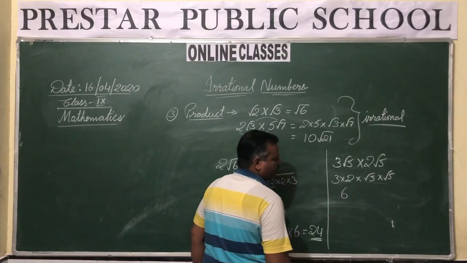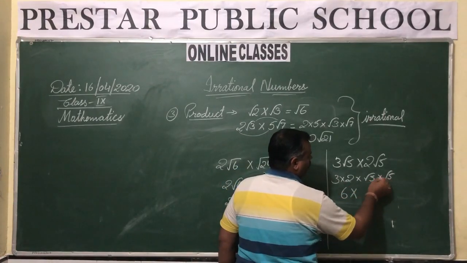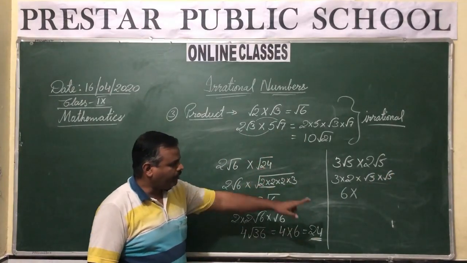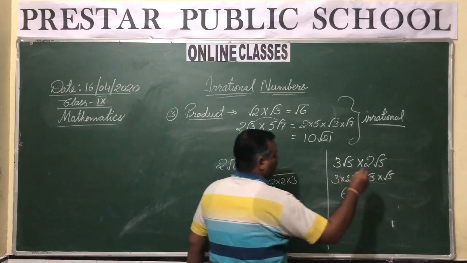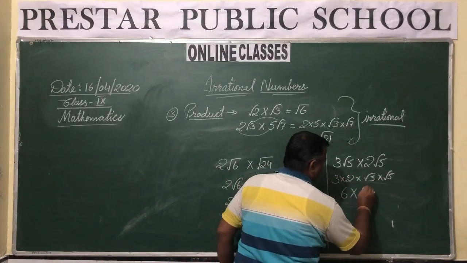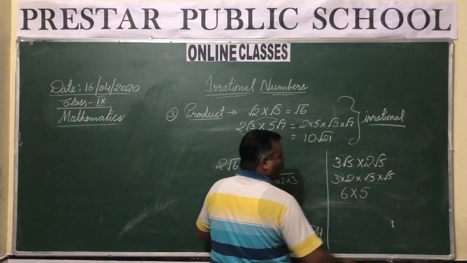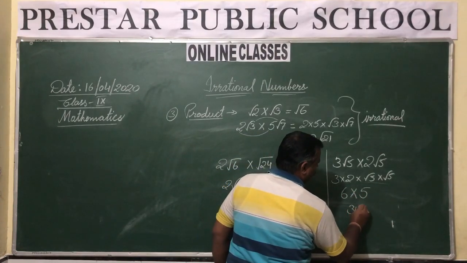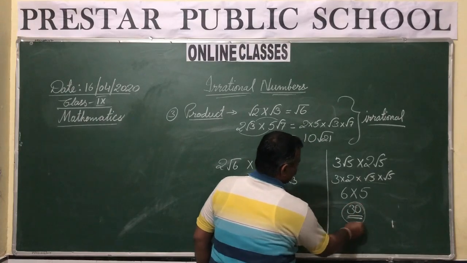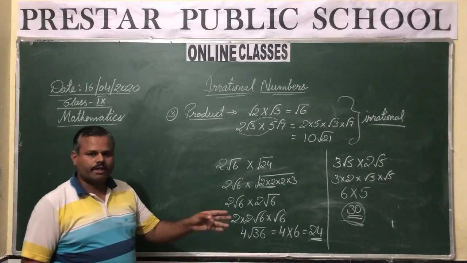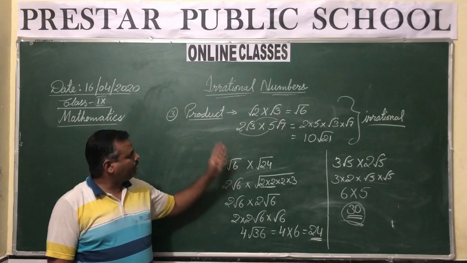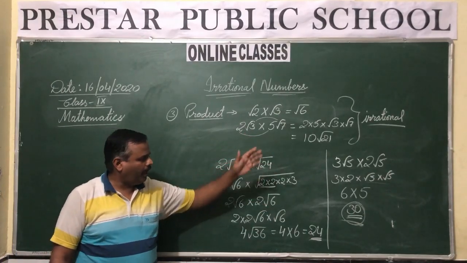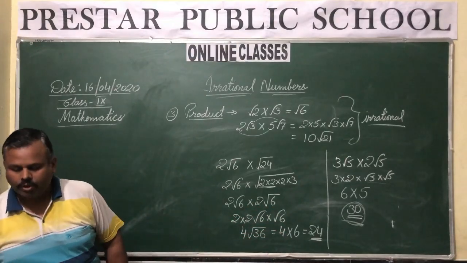So 3 times 2 is 6, multiplied by, now under root 5 multiplied by under root 5 is under root 25, and again 25 is a perfect square, so we have the square root of 25 as 5. So you can write under root 5 multiply under root 5 as 5, and 6 fives are 30. So again, if you see here, this is a rational number. So here it is clear that the product of two irrational numbers can be an irrational number, and it can also be a rational number.